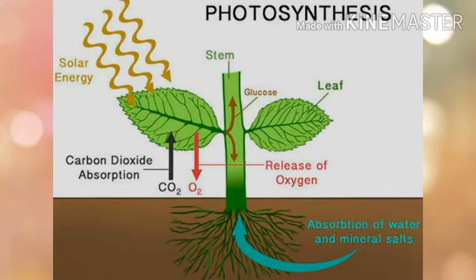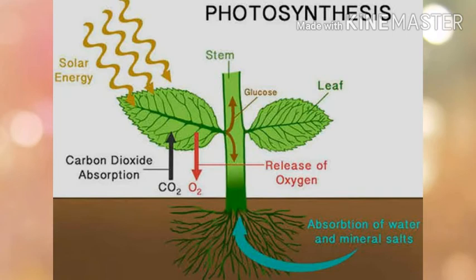Another important requirement of photosynthesis is sunlight. The light energy of the sun is absorbed by the chlorophyll and it is used to convert the raw materials like carbon dioxide and water into chemical energy, that is glucose. This is the role of sunlight.